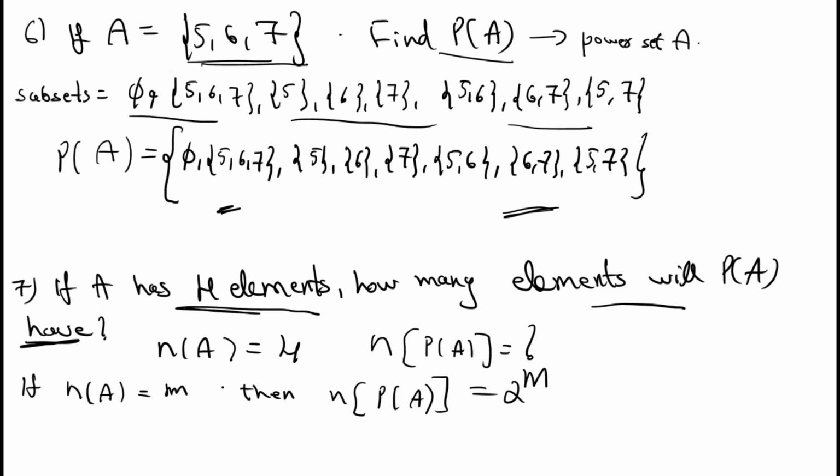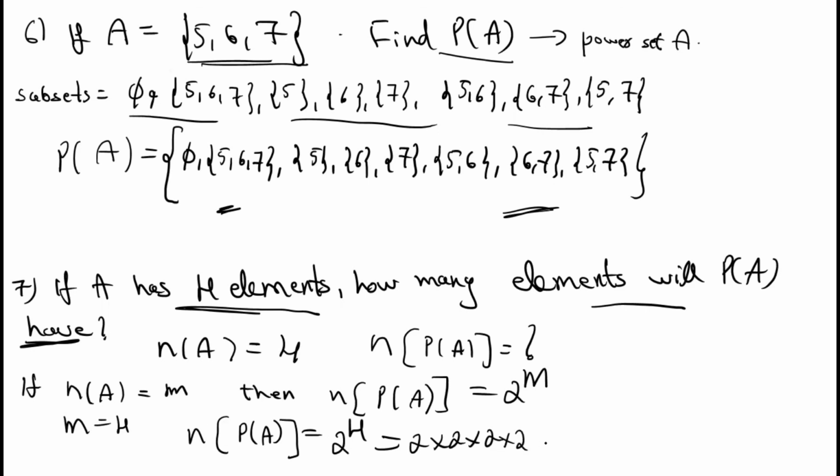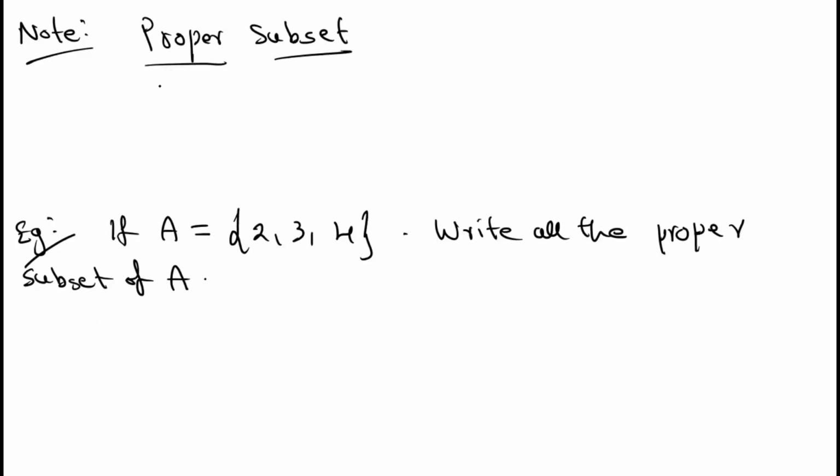Use that formula. See, n of A is equal to 4 is given, right? m is equal to 4. The question is n of P of A, the number of elements in the power set of A, is equal to 2 to the power 4. 2 to the power 4 means multiplying 2 four times. Then 2 twos are 4, 4 twos are 8, 8 twos are 16. Therefore the answer is 16.